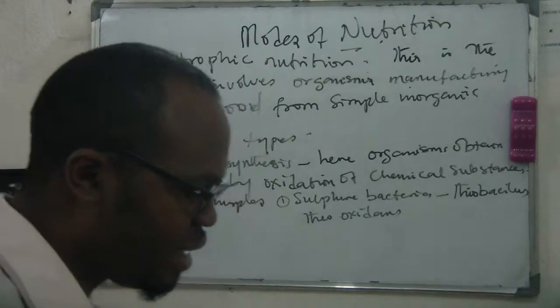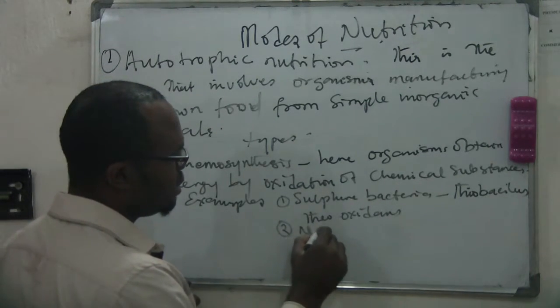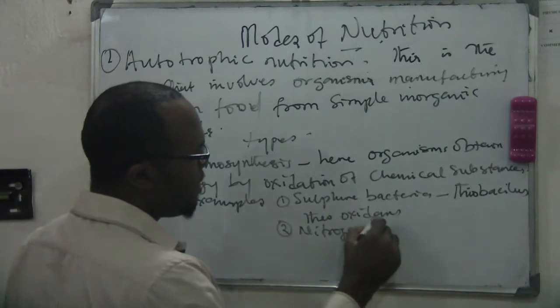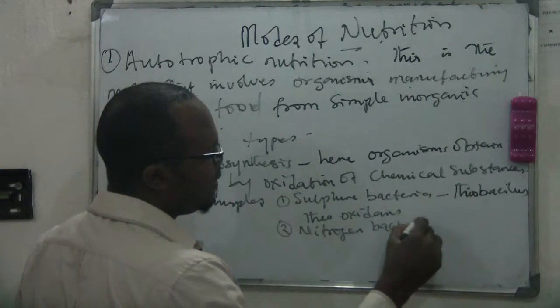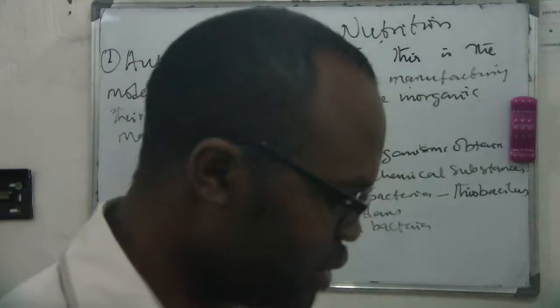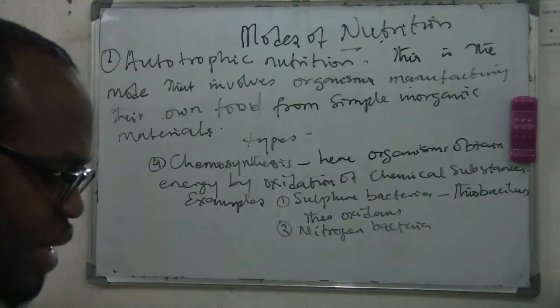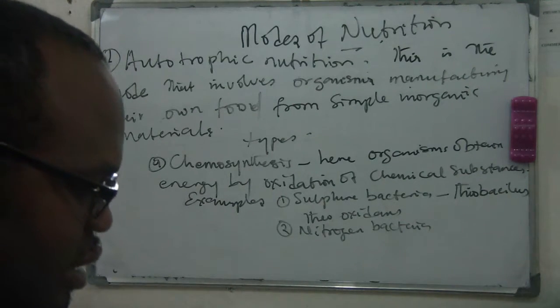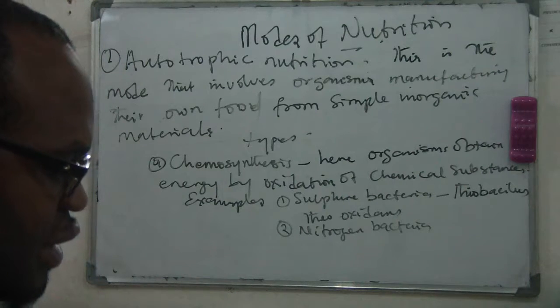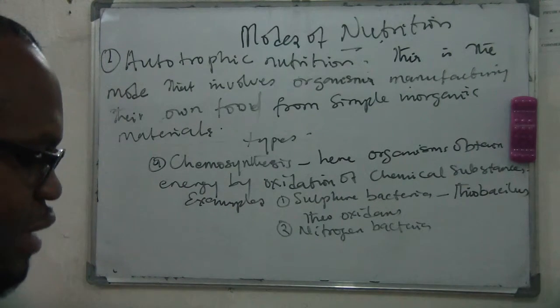Another example is nitrogen bacteria. They also use chemosynthesis. Nitrosomonas oxidizes ammonia or its compound to nitrite, and Nitrobacter to nitrate. So examples are Nitrosomonas and Nitrobacter.